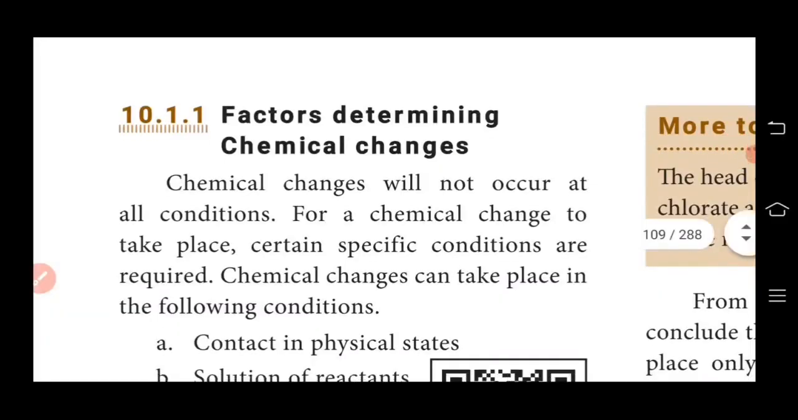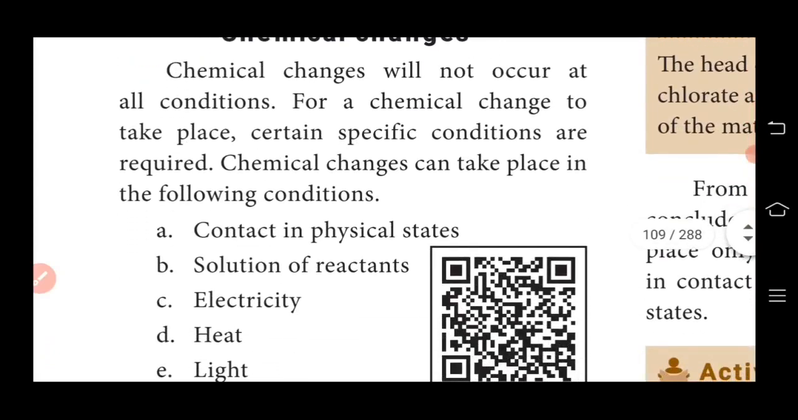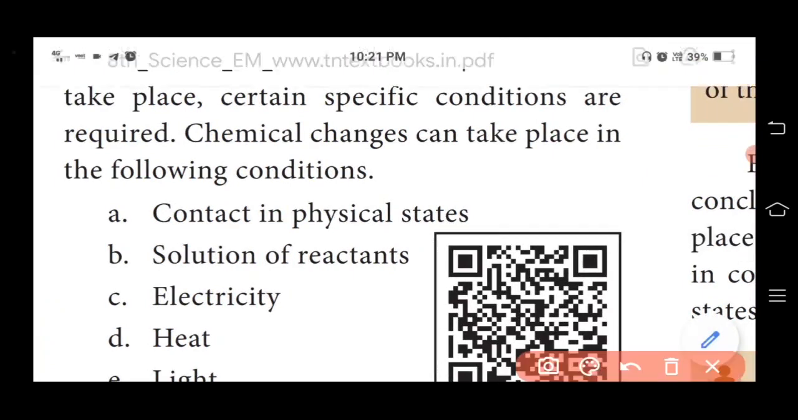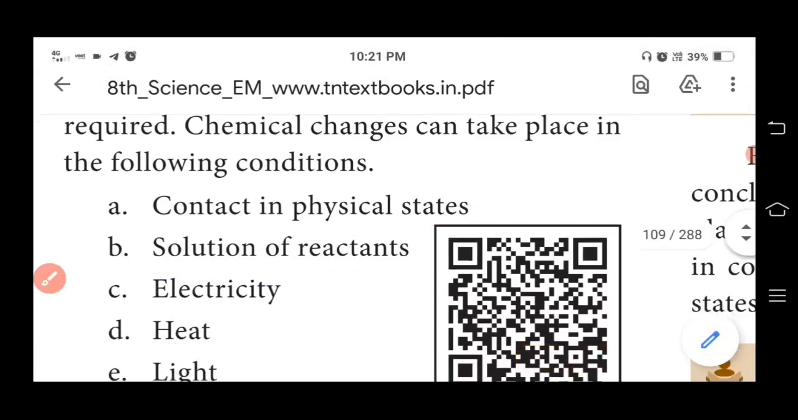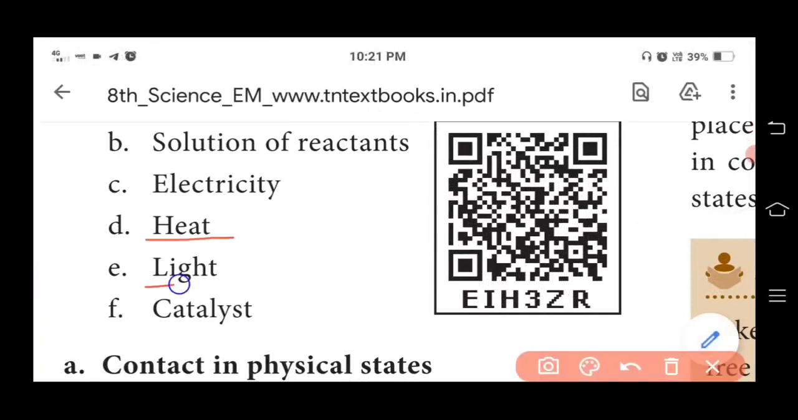Students, we have also seen three factors determining chemical changes in our last online class. They are contact in physical states, solution of reactants and then electricity. So in our online class today, we are going to learn the remaining topics: heat, light and catalyst.